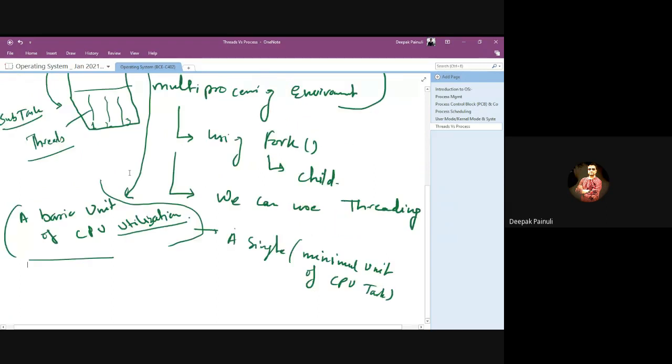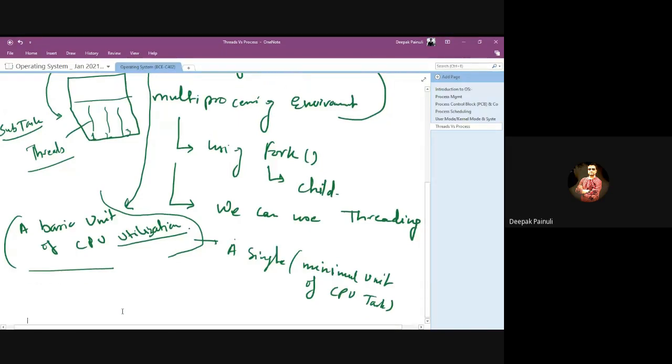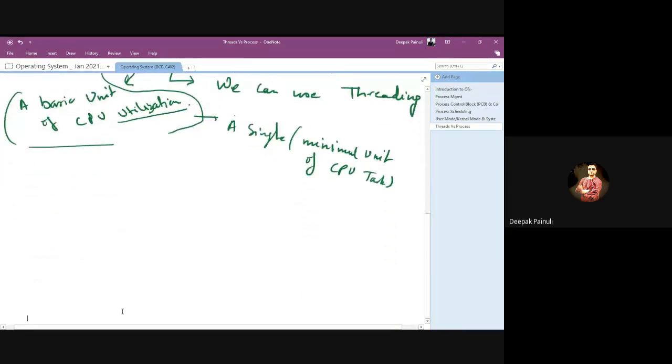As our process has some attributes, in a similar fashion our thread also has some attributes. A thread is comprised of a thread ID, an identifier for identifying any thread uniquely.